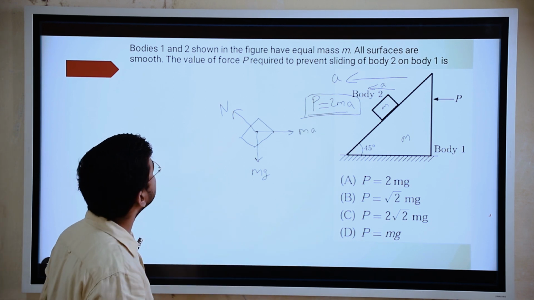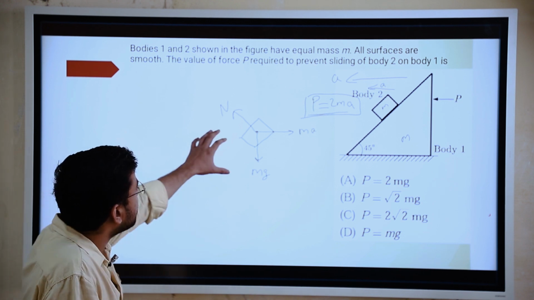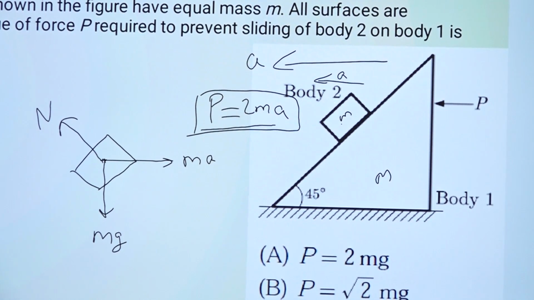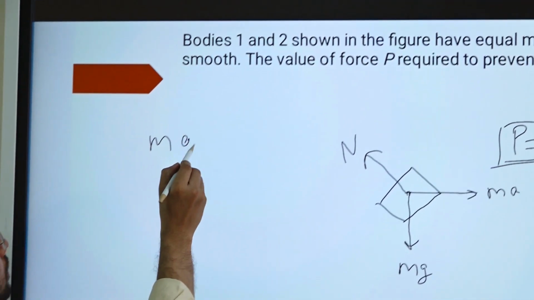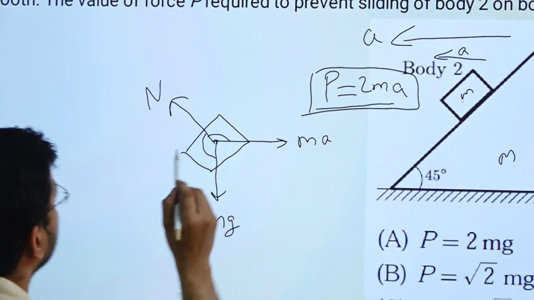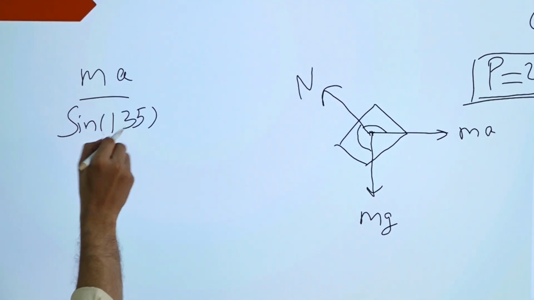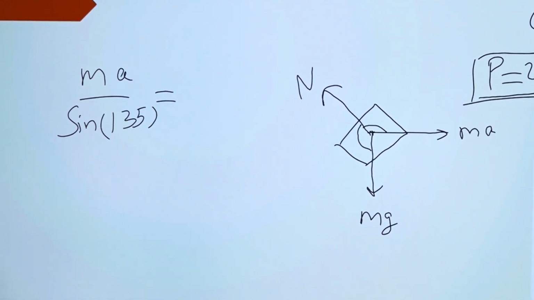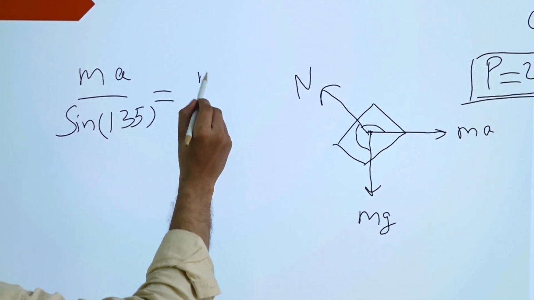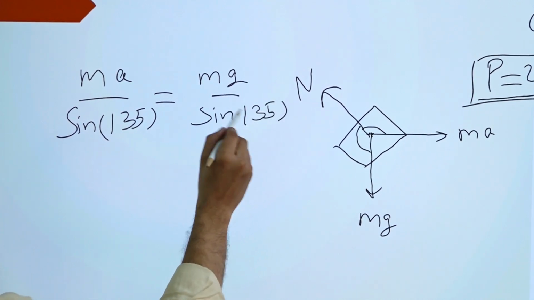Now what they are asking is the value of force P required to prevent sliding of body 2. Here you can see three forces are there, so we can apply sine law. All the angles you know are 45 degrees, so this will be 135 and this will be 135. So ma divided by sine 135 should be equal to mg by sine 135.